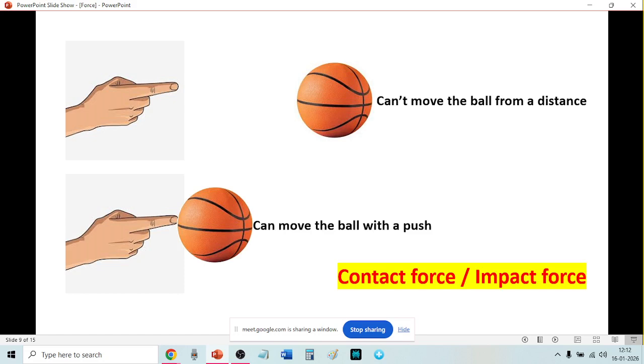This finger cannot move the ball in the top figure, but with the bottom finger you can move it. Why? You got two pictures. On the top you cannot move, and in the bottom you can move. Why?